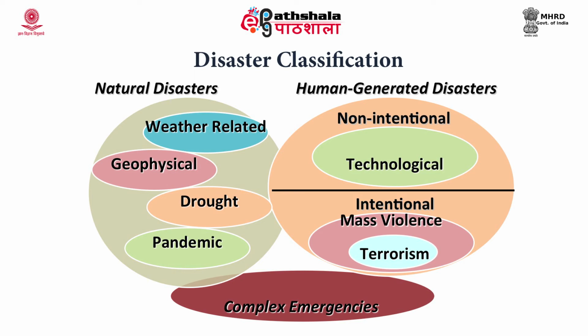We had the anthrax letters, or these biological infectious agents that were used as terror agents, and also in World War I and some of the wars, biological agents were used to destroy the army and the enemies. Soldiers were affected by giving them blankets infected with biological infectious agents. So, that could be for intentional reasons or mass violence. This can result in complex emergencies.